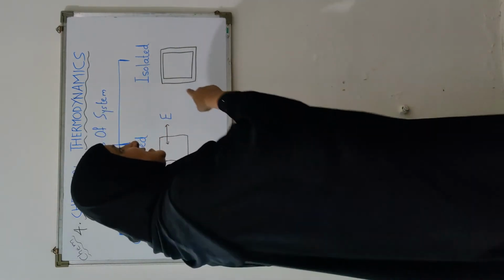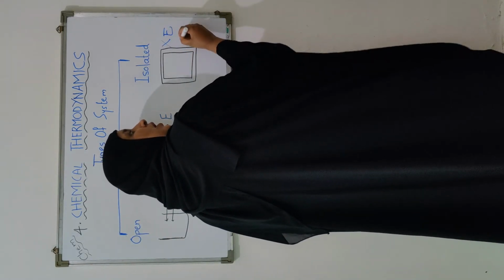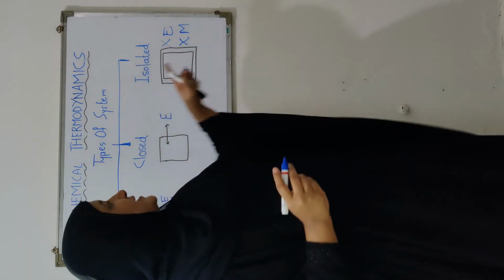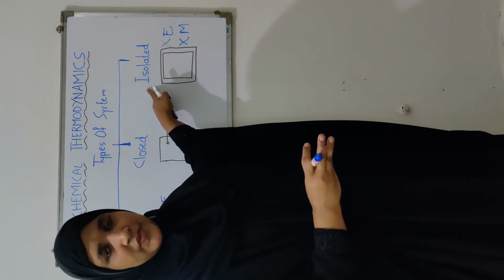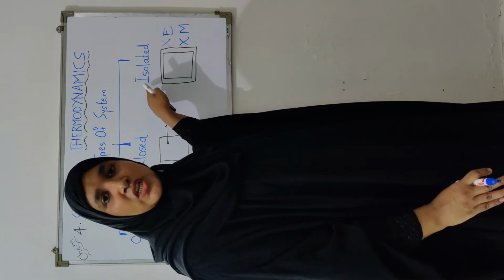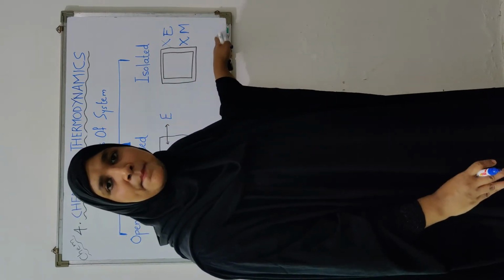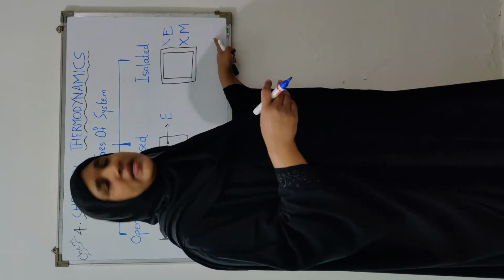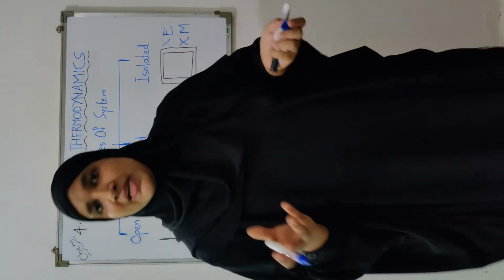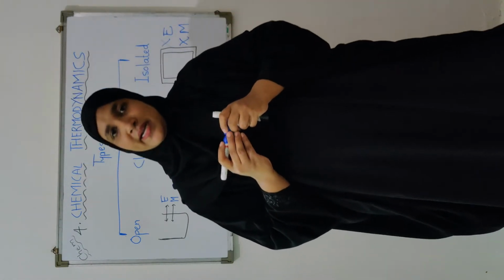So the system that cannot exchange energy or the matter with its surrounding is known as isolated system. What is that isolated system? The system that cannot exchange energy as well as matter with its surrounding. For example, a chemical reaction that takes place in a thermally insulated container.